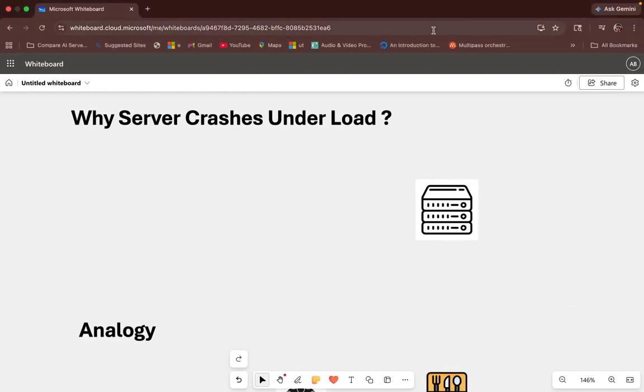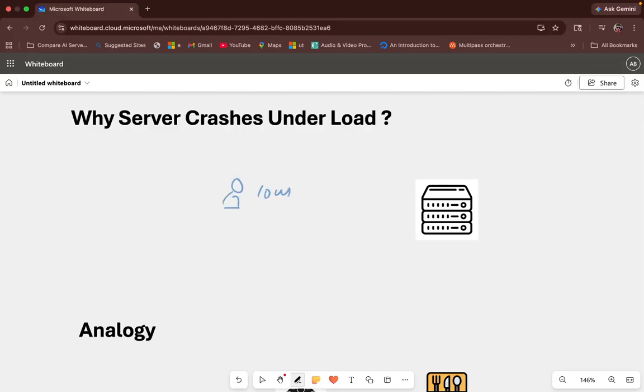Ever wondered why your server crashes exactly when the traffic spikes? Why websites fail during sales or APIs die during peak hours? So for example, let's say you have got your application and everything is working normal. And suddenly, if it is handling 10 users at the same time, it is working fine.